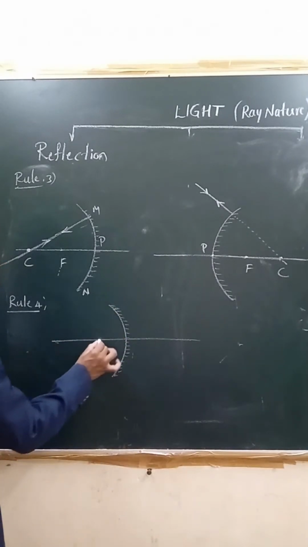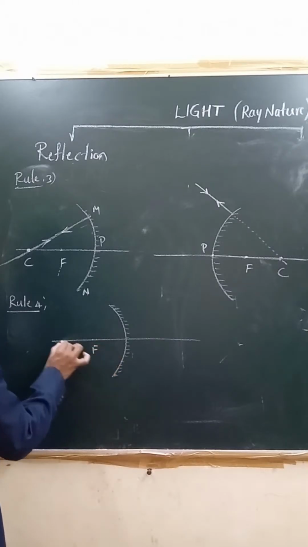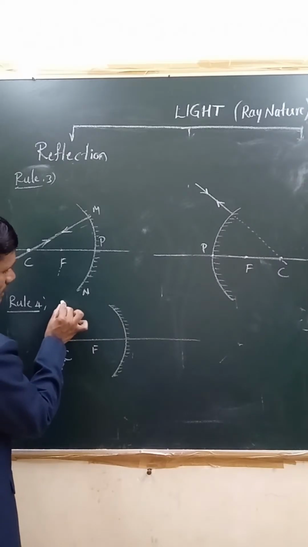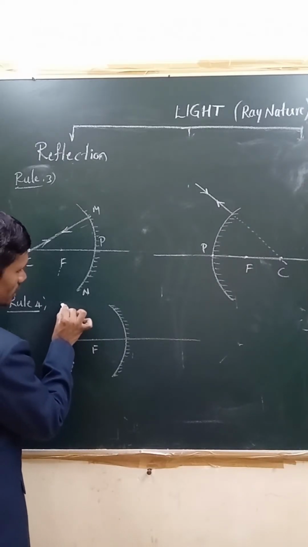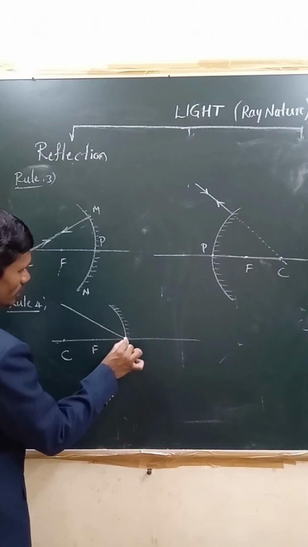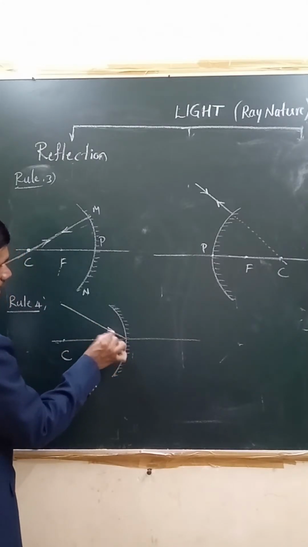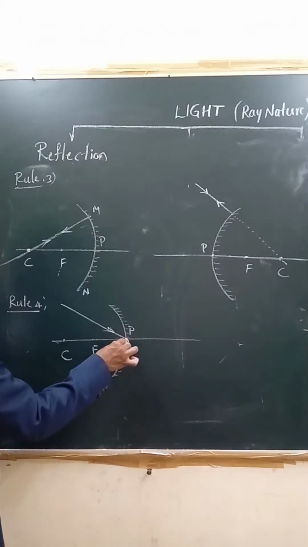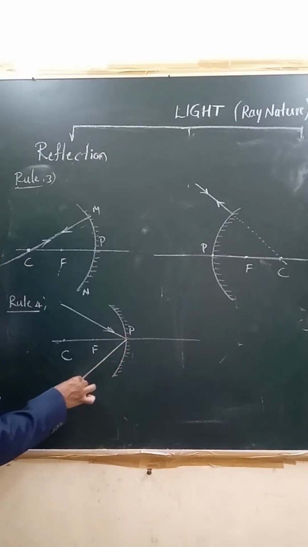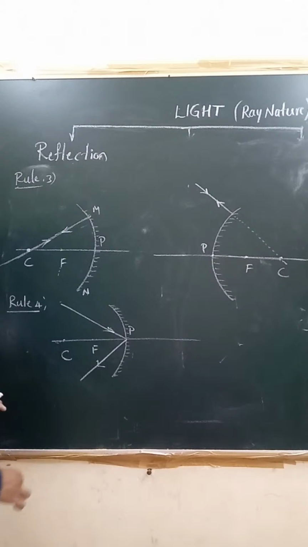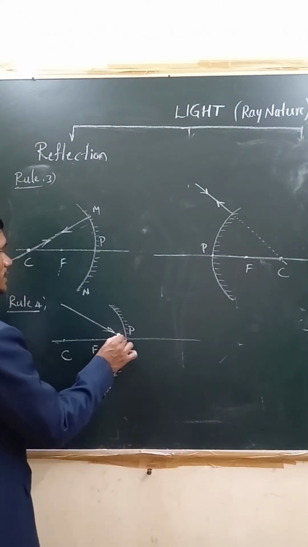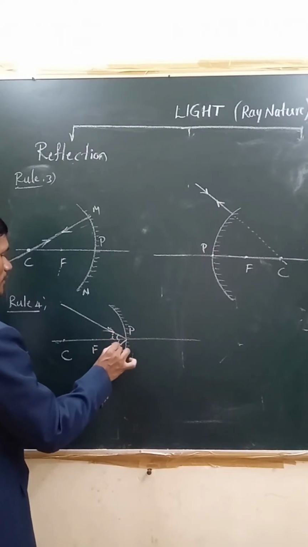Now if you say this is the principal focus, this is the center of curvature, you consider any ray which is incident obliquely towards pole P. If it is oblique towards pole P and it emerges obliquely after reflection, then what is important here? Then you have to show it obeys the laws of reflection, that is, angle of incidence will be equal to angle of reflection.